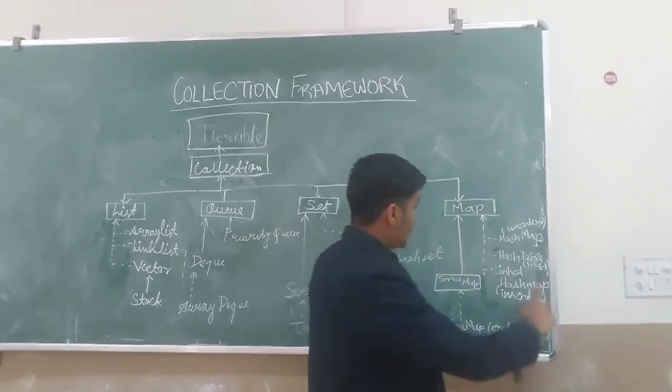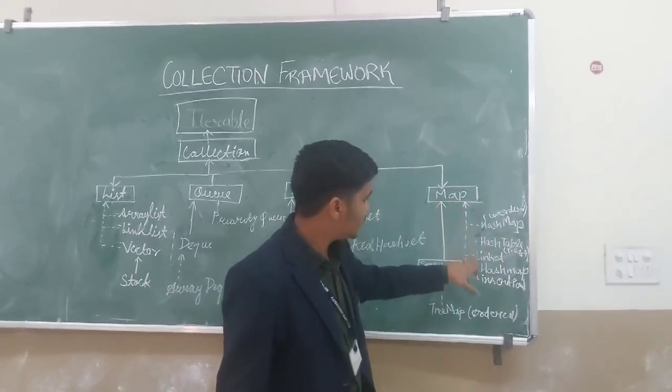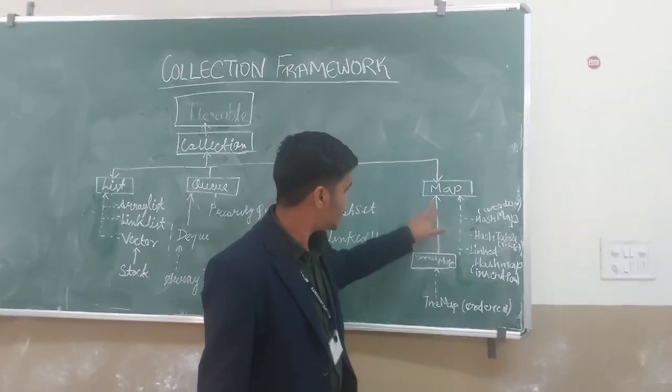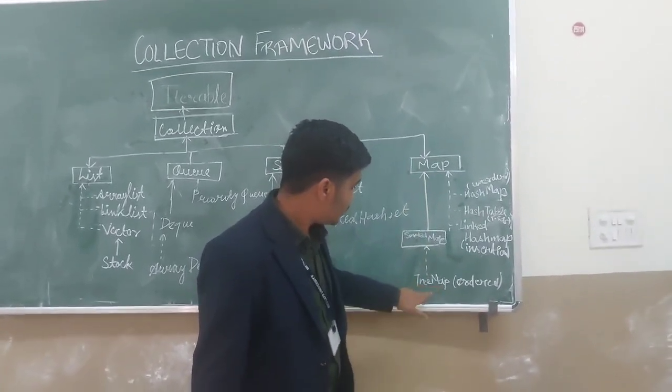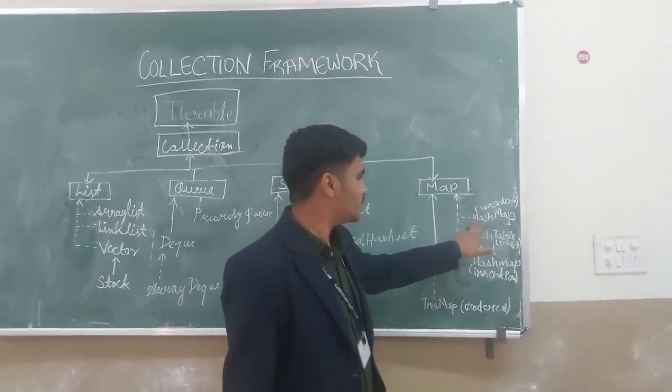Then we have HashMap, which is an implemented class of the Map, Hashtable, which is also an implemented class, and LinkedHashMap. Then we have SortedMap, which is an interface which is extended by the Map. Then we have TreeMap, which is implemented by the SortedMap. Then we have to discuss what is HashMap.